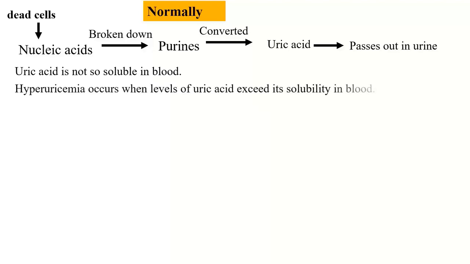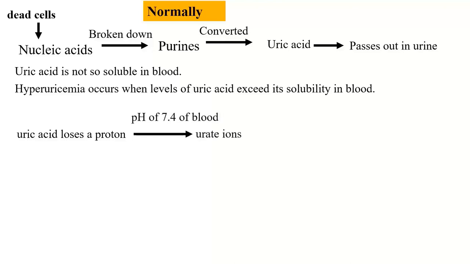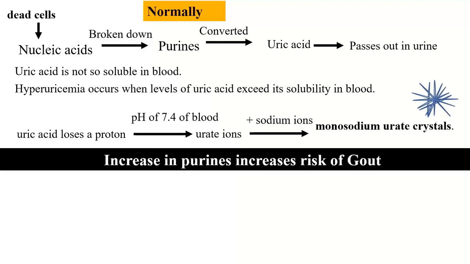Hyperuricemia occurs when the levels of uric acid exceed its solubility in blood. When it happens, uric acid loses a proton at a pH of 7.4 of blood to form urate ions. These react with sodium ions to form monosodium urate crystals. Therefore, increase in purines increases the risk of gout.